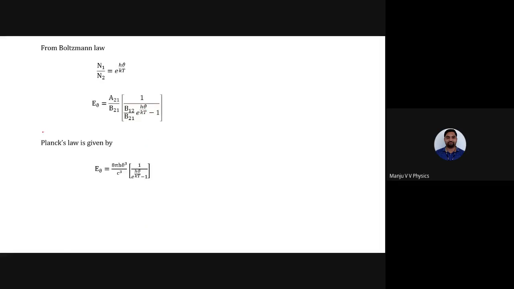Okay. Next we have the energy density equation from Planck's law. Planck's law also speaks about energy density itself. Using Planck's law, we have the final expression of energy density as 8 pi h mu cube by c cube into 1 by e power h mu by kt minus 1. This is a standard. In this expression, you have to remember two equations. This is one equation. This is another equation. This is the energy density equation using Planck's law. This is the standard equation actually.